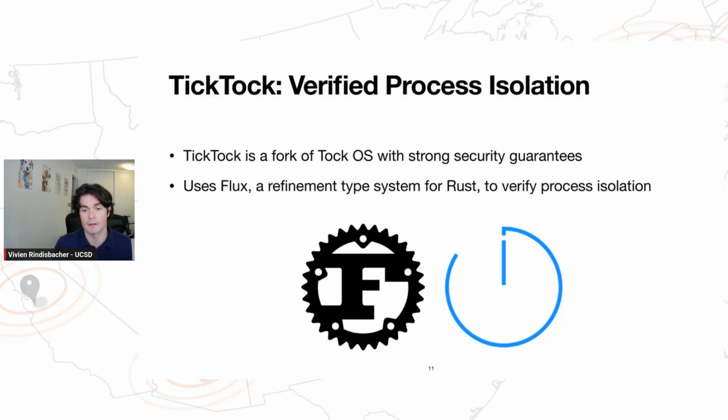We built TickTock, a fork of the Tock kernel with formal guarantees. Specifically, we use Flux, which is a refinement type system for Rust, to formally verify that upon switching to a process, it can only access its code, stack, data, and heap. Now, like many verifiers, Flux lets us write pre- and post-conditions for functions in the Tock kernel that we can use to express and check process isolation.